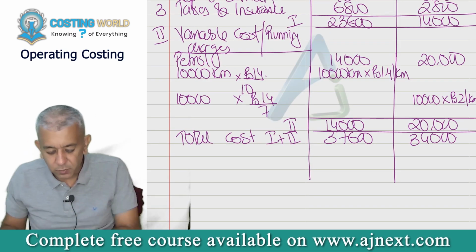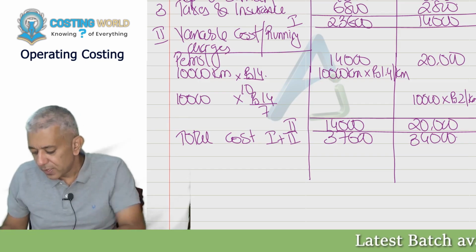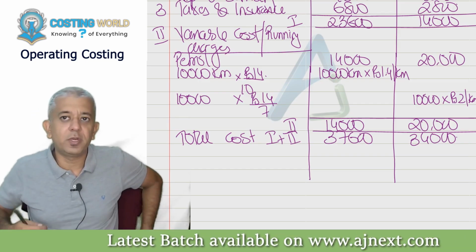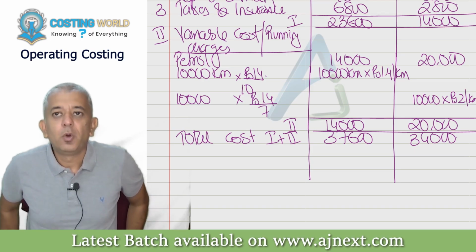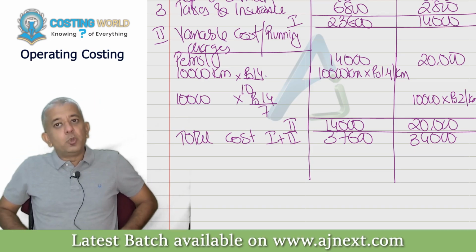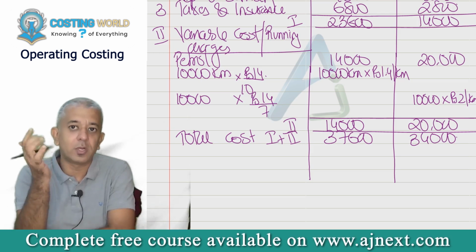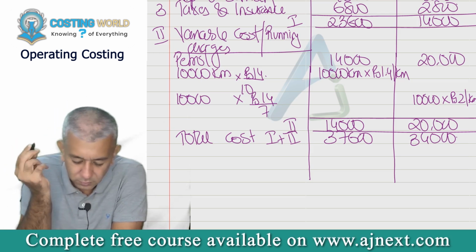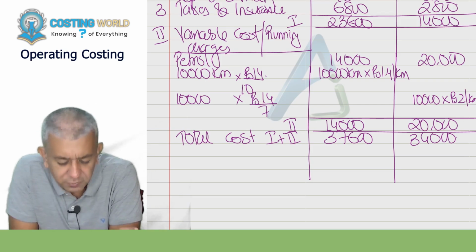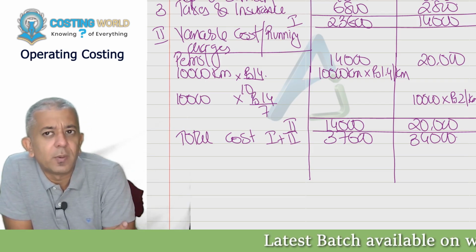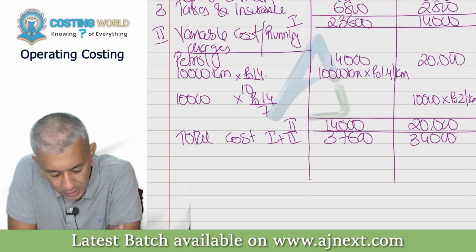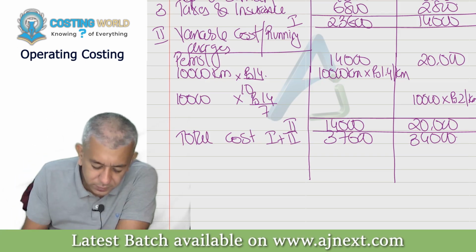And if you still want to do that, then there is one chapter in financial management called capital budgeting. So you have to use those tools to take it into account. Once that chapter gets finished, you'll come to know how. But for the purpose of our subject, we will not require that. Now this is your total cost.